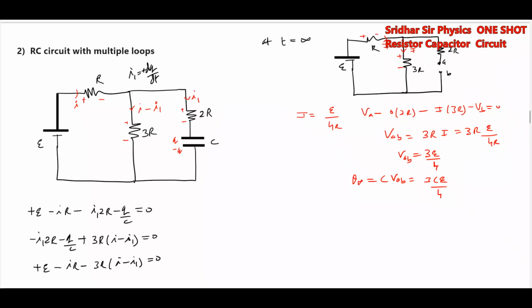To calculate the time constant, what we should do, where all the cell is there, replace with its internal resistance, make EMF of 0. There is no internal resistance, so everything will become like this.